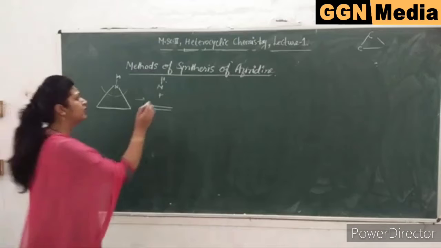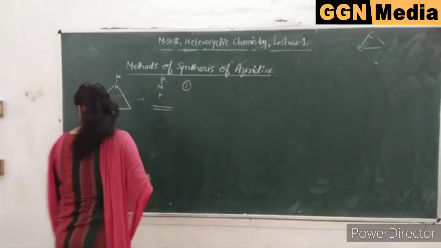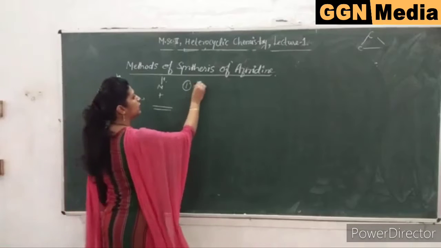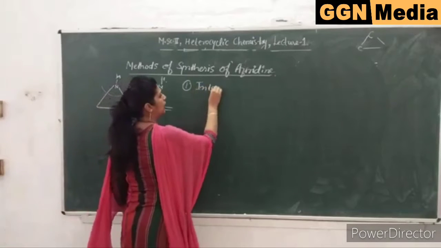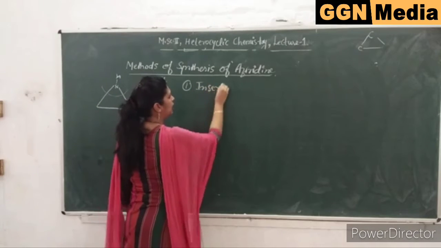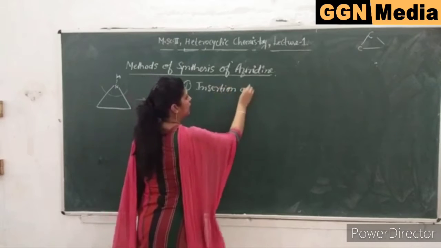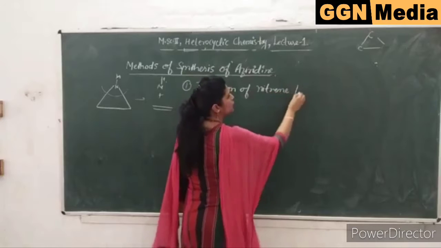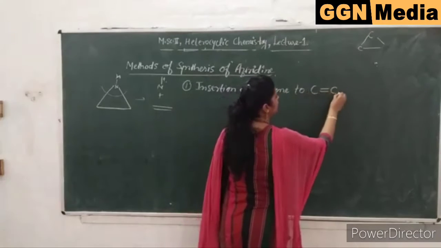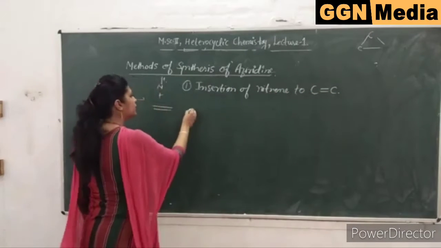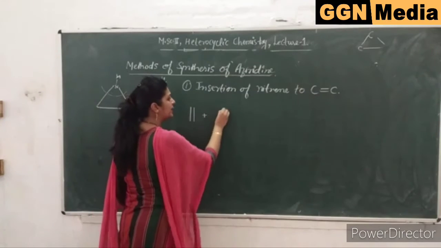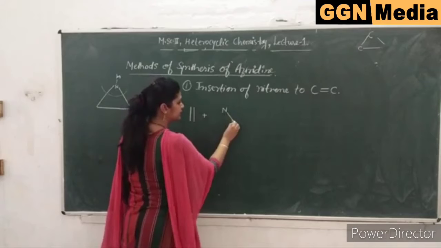Take the first method of synthesis, that is insertion of nitrenes to a carbon-carbon double bond. So if you take ethylene, you add nitrene.